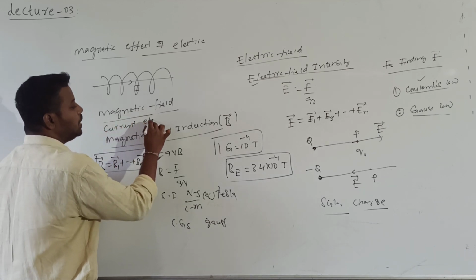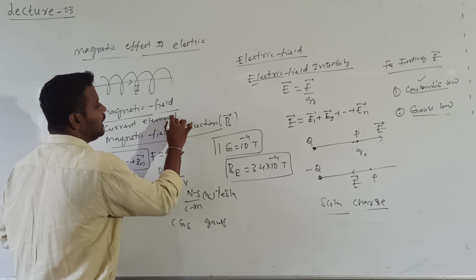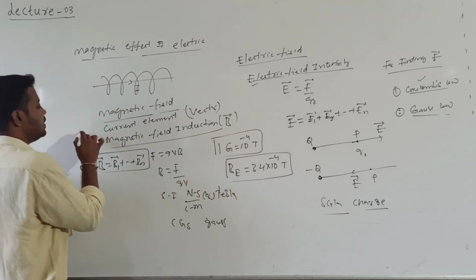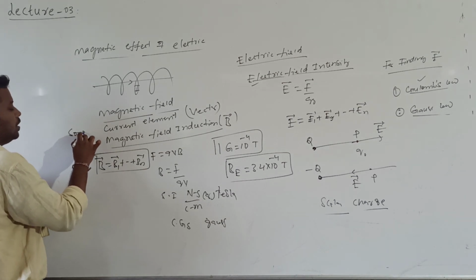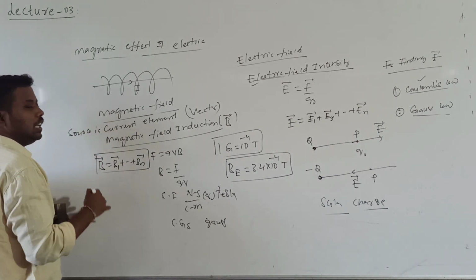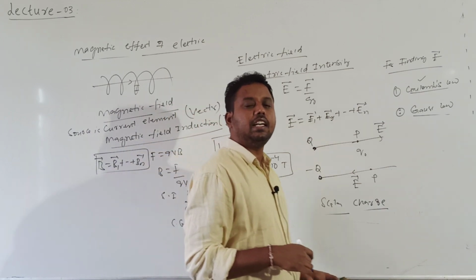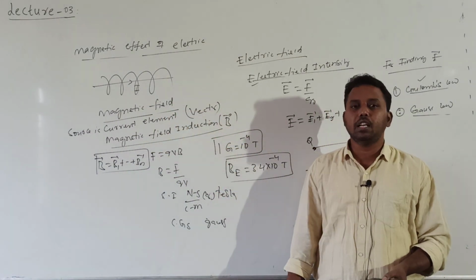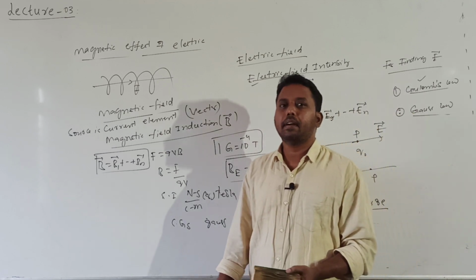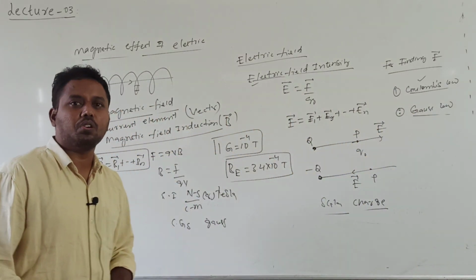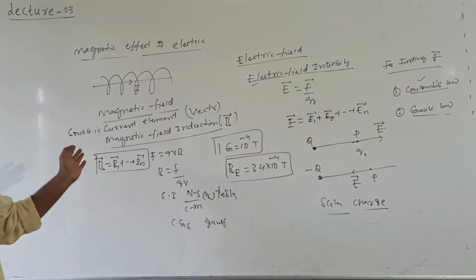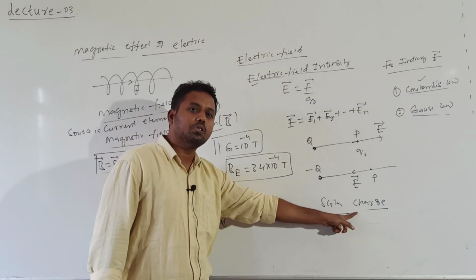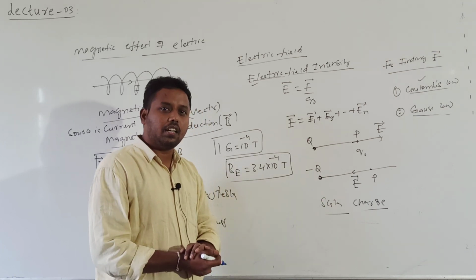What is a current element? We'll come to know. This current element is a vector quantity. For the magnetic field, the source is the current element, which is a vector quantity. For the electric field, charge is the source, which is a scalar quantity.